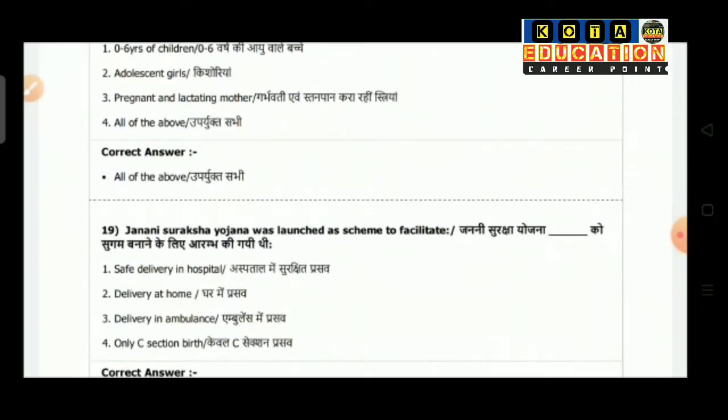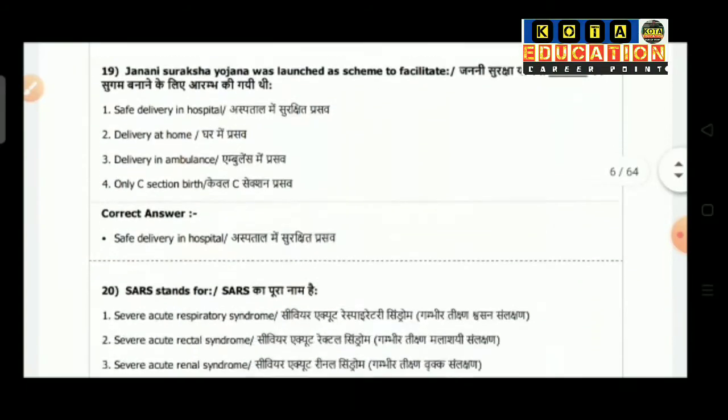Question number 90 says Janani Suraksha Yojana was launched as the scheme to facilitate. Option 1 is safe delivery in hospital. Option 2 delivery at home. Option 3 is delivery in ambulance. Option 4 is only C-section birth. So the correct answer is safe delivery in hospital.